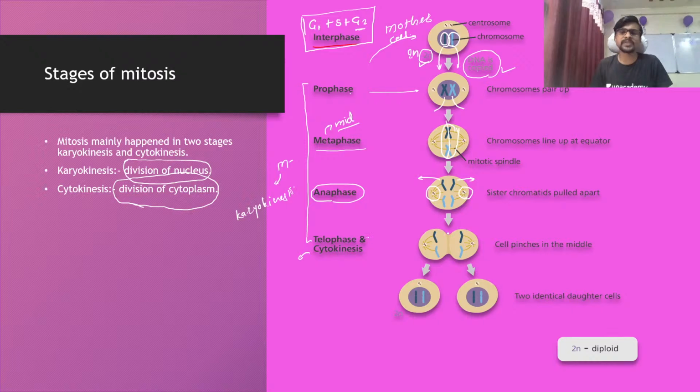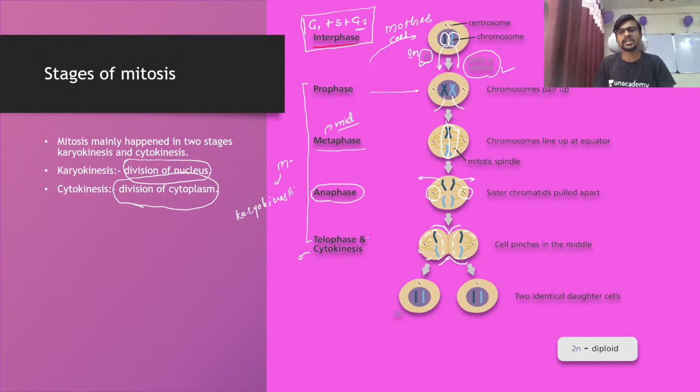And the last one is telophase, where you can see the starting of the division of the cytoplasm. One thing which is not shown very clearly here is that telophase always shows the reappearance of the nucleus. So the nucleus reappears, and before the end of telophase, the nucleolus also reappears.